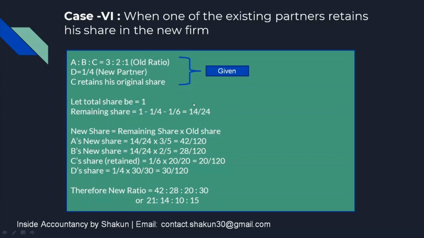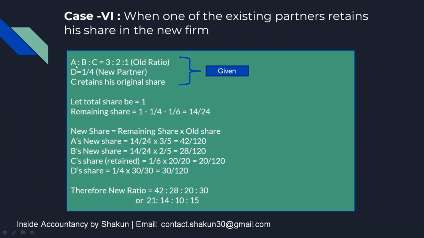Now this 14 by 24 is the remaining share which is to be distributed between A and B only. So the new share, as we know, is calculated by multiplying the remaining share into the old share. Now we only need to calculate it for A and B. Please note and listen very carefully. We need to calculate it only for A and B. So this 14 by 24, the remaining share, is only for A and B.